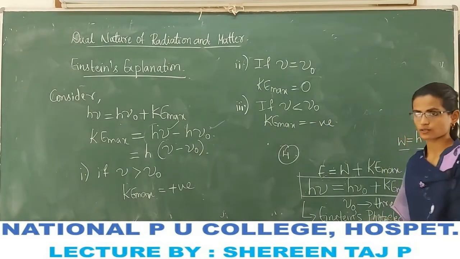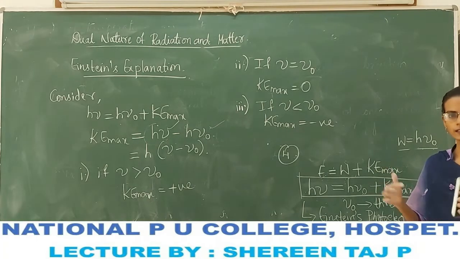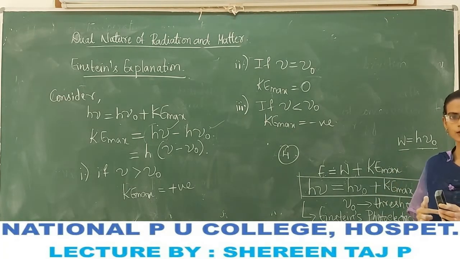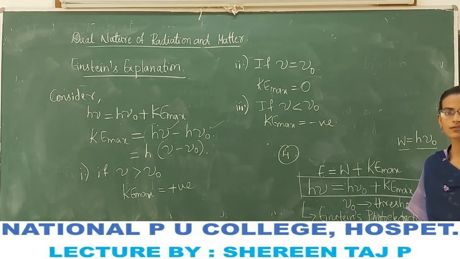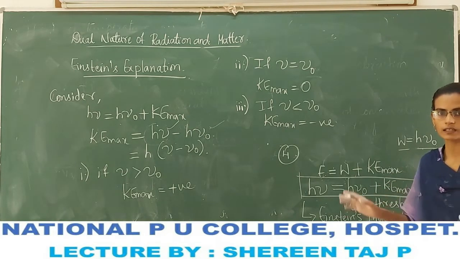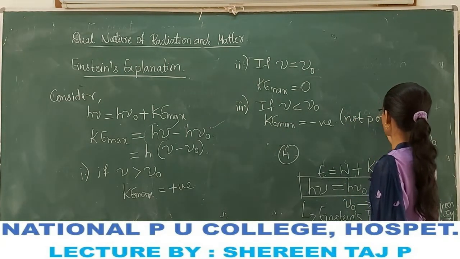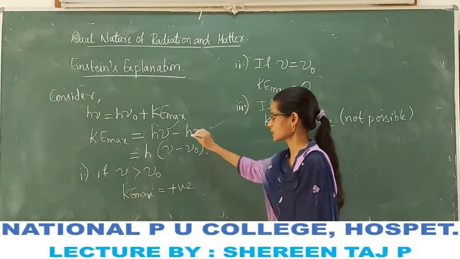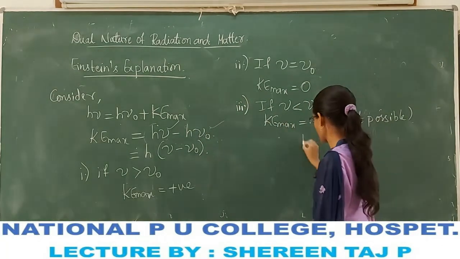Radiation with frequency less than the threshold frequency will not cause any photoelectric emission. The photoelectric effect is not possible.